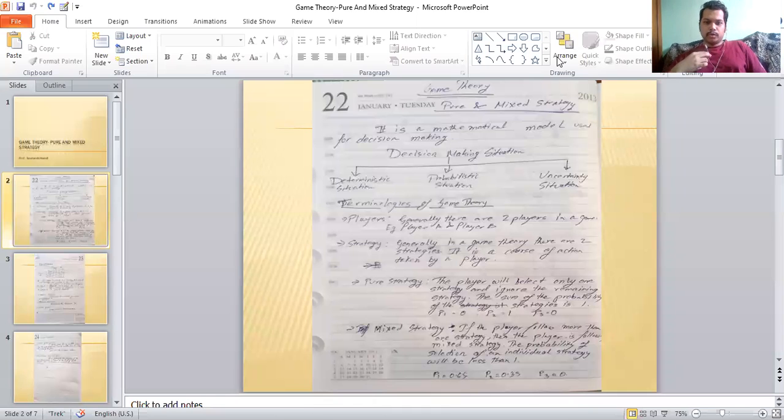Hello everyone. So today we'll be discussing the concept of pure and mixed strategy of game theory. Before we start, let me briefly explain a couple of terms related to game theory. Basically, pure strategy is nothing but what we have discussed. The concept of saddle point is basically an application of the pure strategy of game theory.